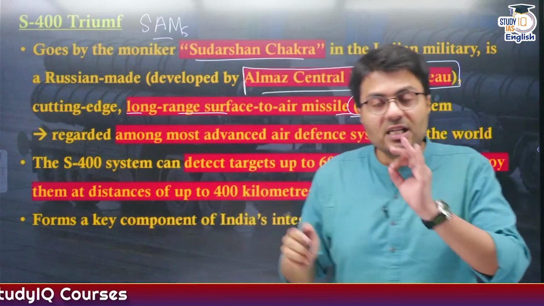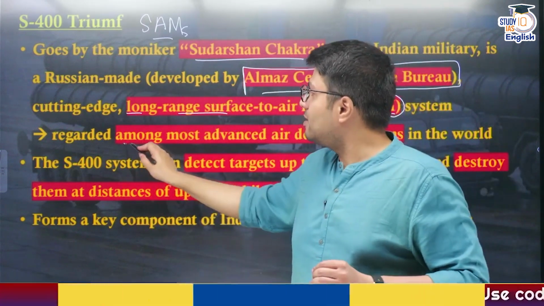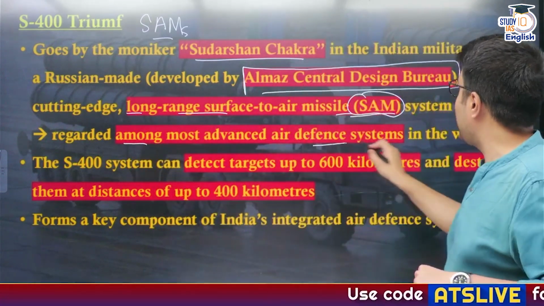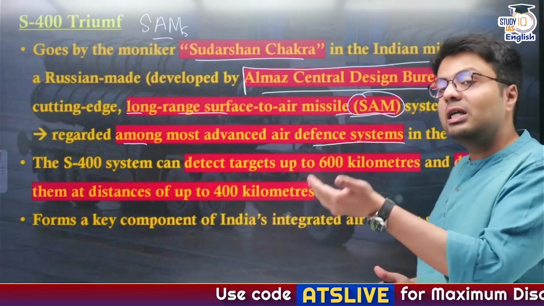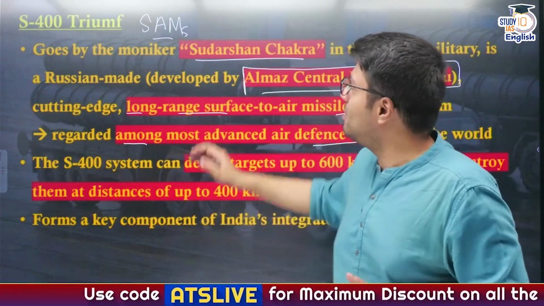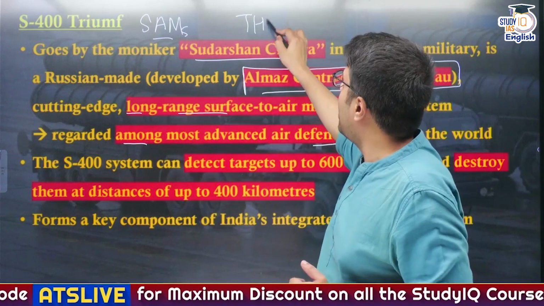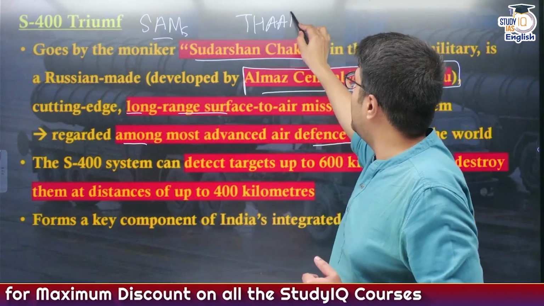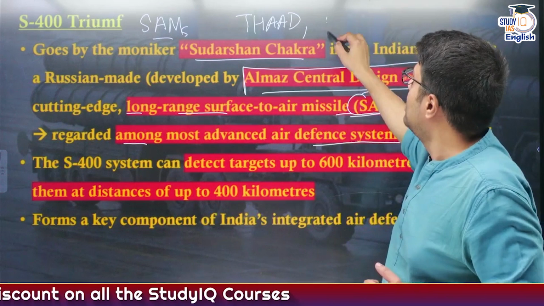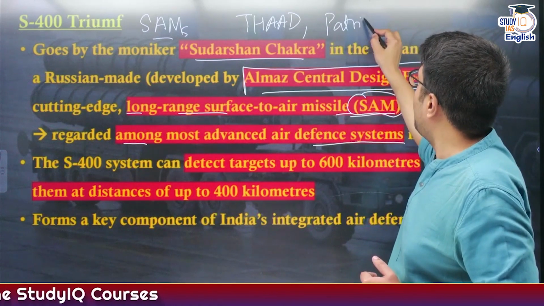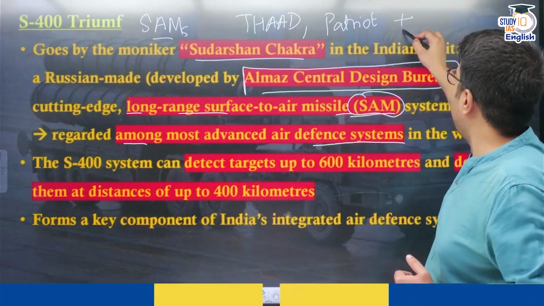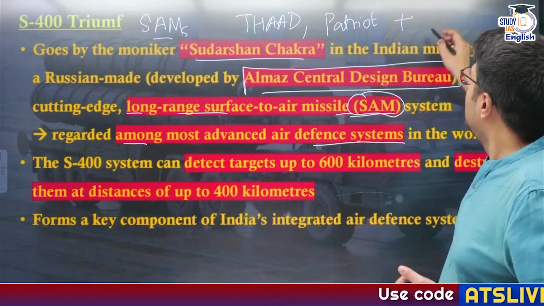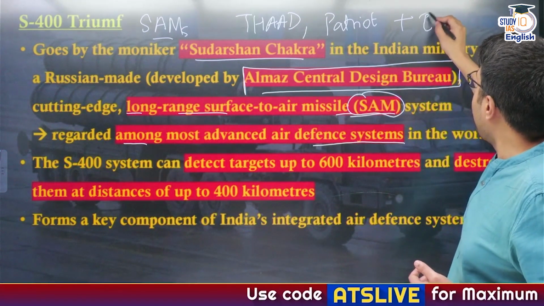Now, this S-400 is regarded as one of the most advanced air defense systems in the world. What are other most advanced air defense systems in the world? These are called THAAD, which is an American origin air defense system. Similarly, Patriot, also of America, and of Israel, there is a very famous one known as Iron Dome.